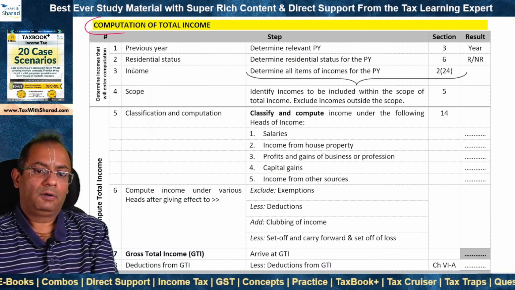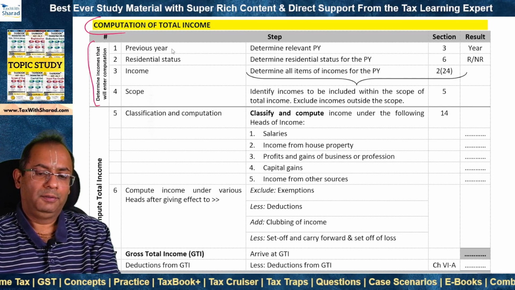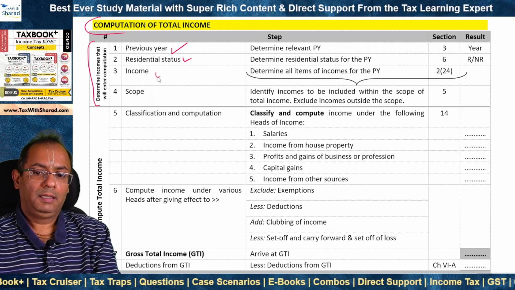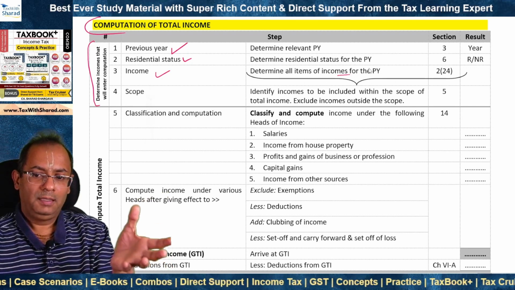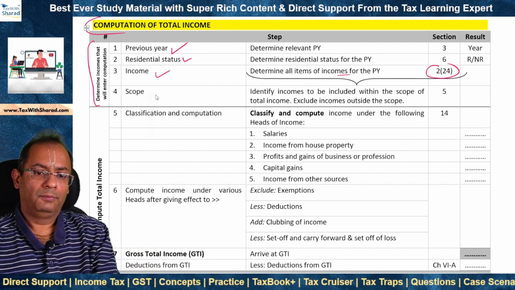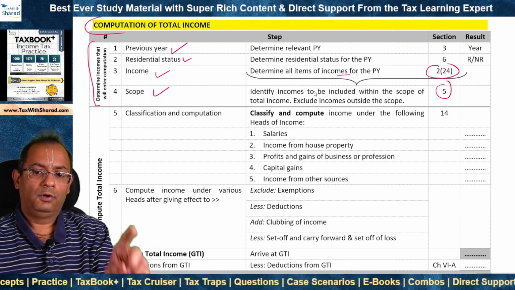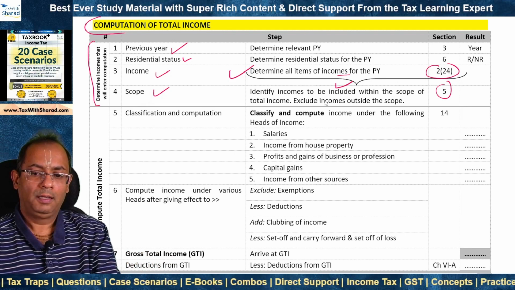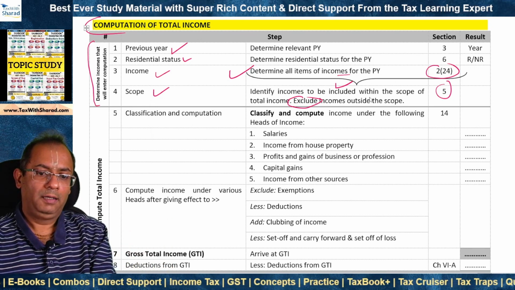We will now look at the steps for computation of total income. So first we determine the incomes that will enter the computation. So we determine the relevant previous year, and then we determine the residential status for that previous year. Then we determine all items which will be considered as incomes for that previous year in accordance with the scope or the definition of income which is there in section 2(24). And then we move to section 5 and determine, basis the scope of total income, what are the incomes out of these incomes that will be included within the scope of total income for the relevant previous year. So we include those incomes and we exclude the incomes which are outside the scope.